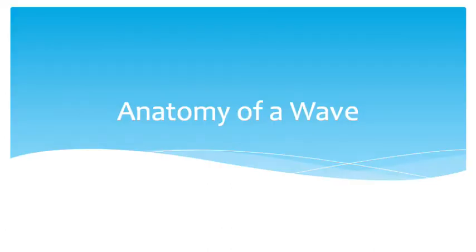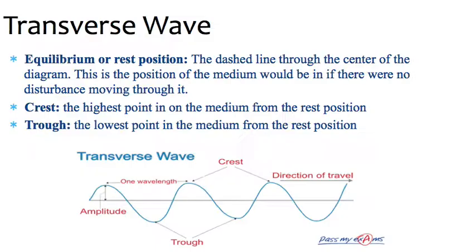Okay. Moving on to the anatomy of waves, we're going to look at longitudinal and transverse waves a little bit more. So for transverse waves, this is the diagram you need to know. There is one thing missing off the labels here, which is equilibrium or rest position. That's this line here through the center, and that's the position the medium would be in if there were no disturbance moving through it. So if you picture this wave as a piece of rope, if you weren't making a wave through the piece of rope, it would be just a straight line, right?